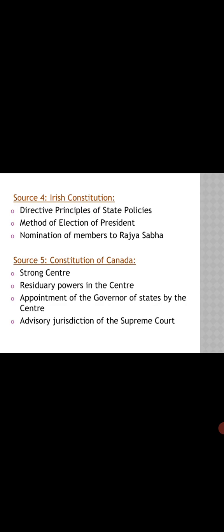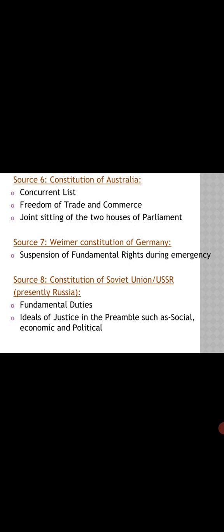Next source is the Constitution of Canada. A strong center, residuary powers in the hands of the central government, appointment of the governors of states by the center, advisory jurisdiction of the Supreme Court. All these are brought into the Indian Constitution from the Constitution of Canada. Next source is the Constitution of Australia. The framers brought the idea of the concurrent list, freedom of trade and commerce, and joint sitting of the two houses of parliament from the Constitution of Australia.